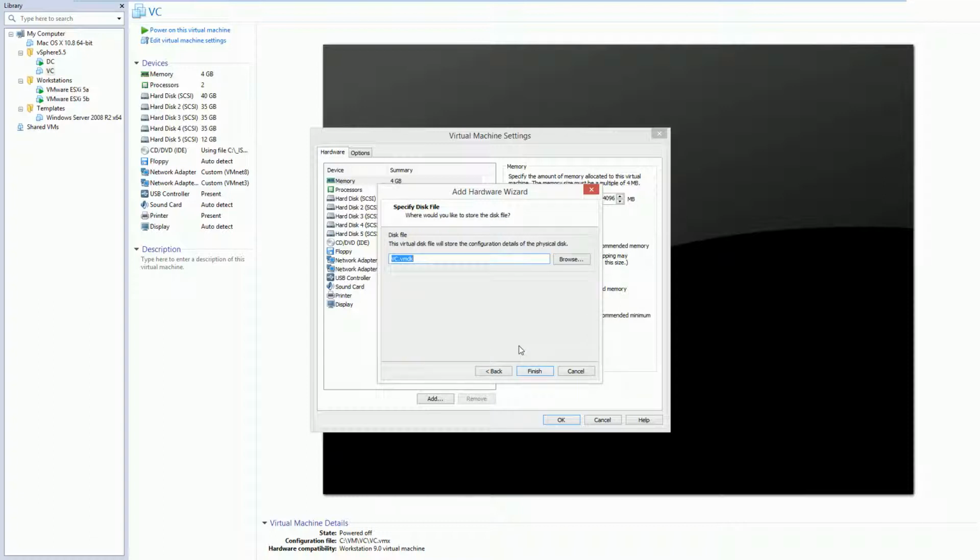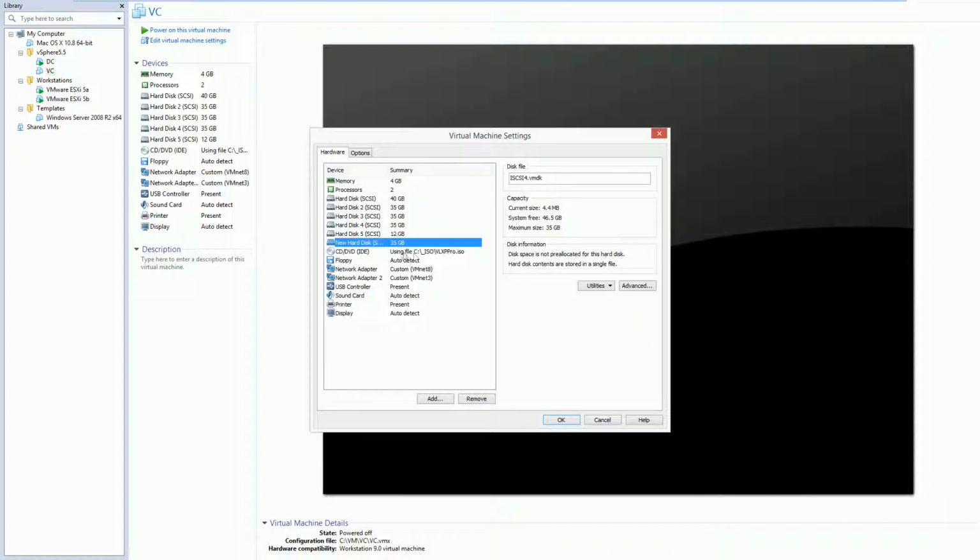We're going to call this one iSCSI 4. And it should be our 6th hard disk, and it is.